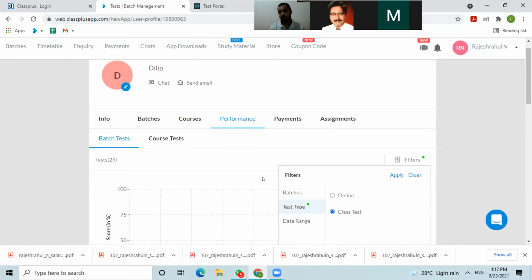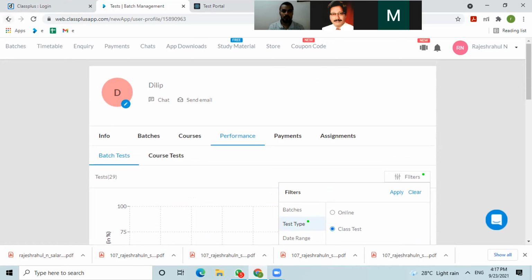And regarding the report you asked about, sir, I have shared it with Rahul. Rahul, share the screenshot with the sir. I have shared it to you on WhatsApp.